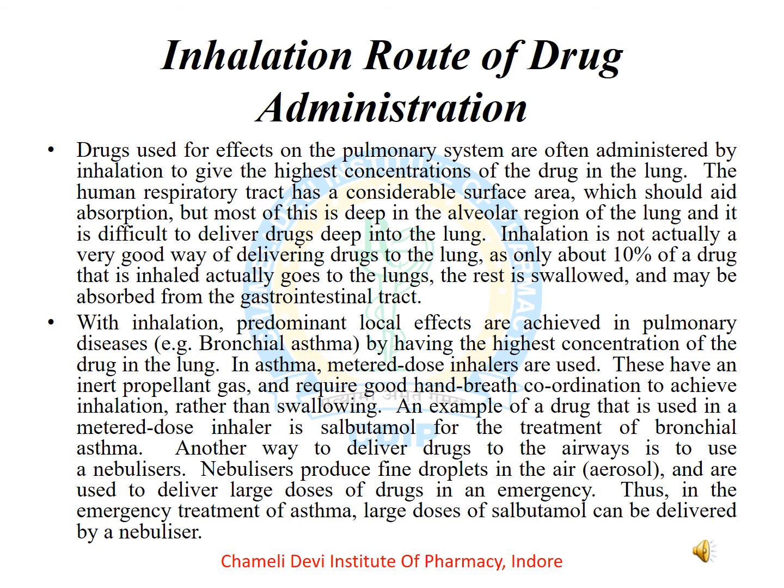An example is salbutamol for the treatment of bronchial asthma. Another way to deliver drugs to the airways is to use nebulizers. Nebulizers produce fine droplets in the air, that is aerosol, and are used to deliver large doses of drugs in an emergency. Thus, in the emergency treatment of asthma, a large dose of salbutamol can be delivered by a nebulizer.